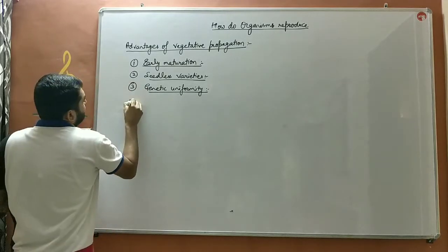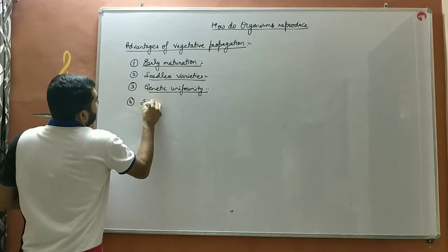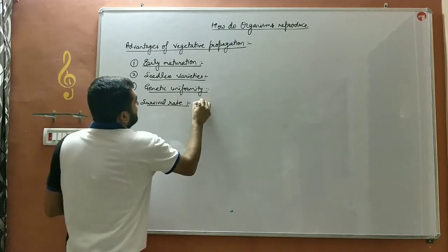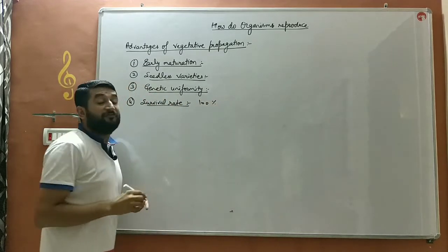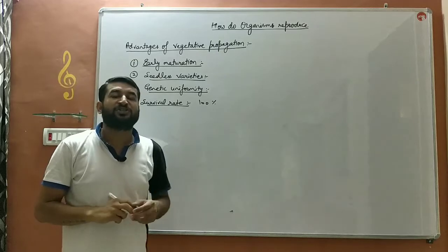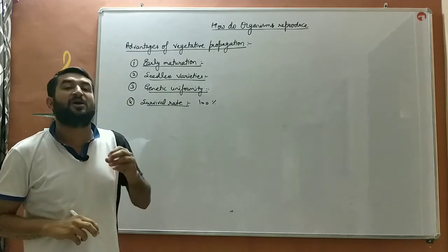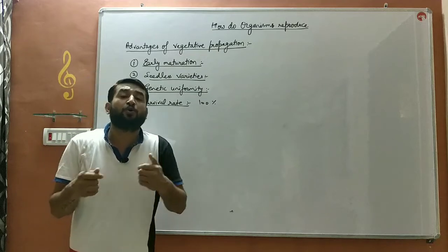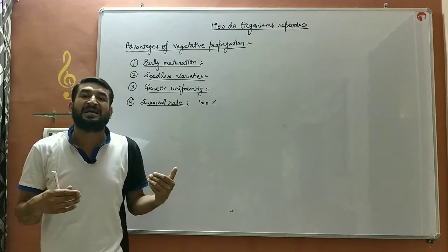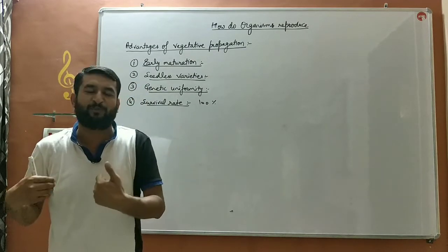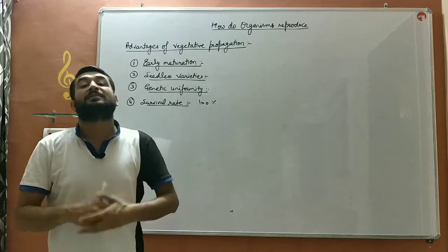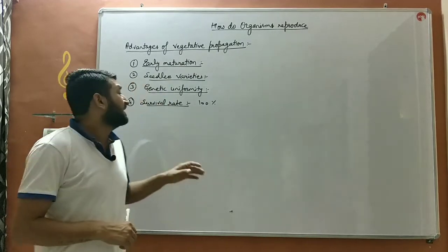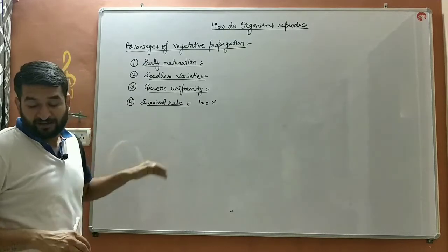Next, bache, survival rate. The survival rate of the vegetative propagation method or asexual method in plants is almost 100%. Whereas if we produce plants by the usual sexual reproduction method by seeds, then the growth rate is only 1 to 10%. So the next advantage is survival rate.